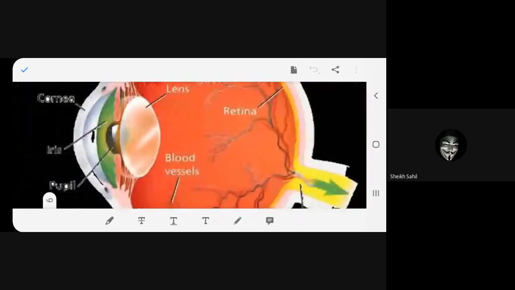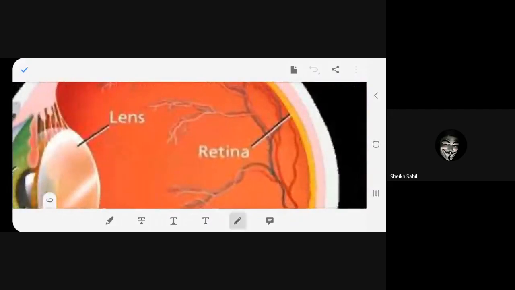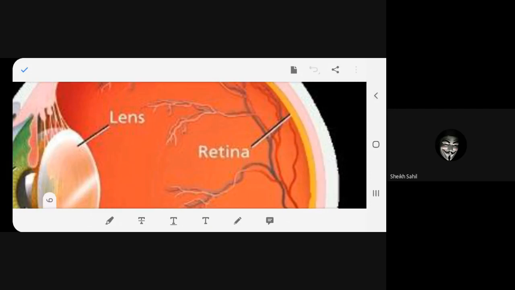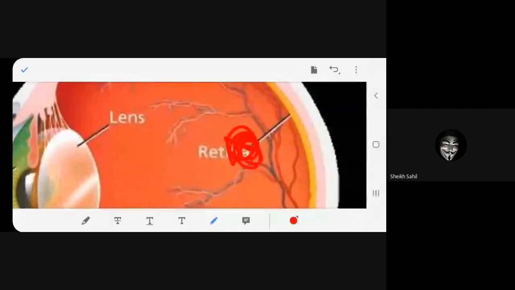Now, if I tell you, where is the image formed? The image is formed here, on the retina. Whatever you see, the image is formed here. Is it clear? If the image forms somewhere else, for example here, we have to use spectacles. If the image forms here, again we have to use glasses. If it is not forming on the retina and is forming away from it, before or beyond the retina, what do we have to use? Glasses. Hope you have understood.